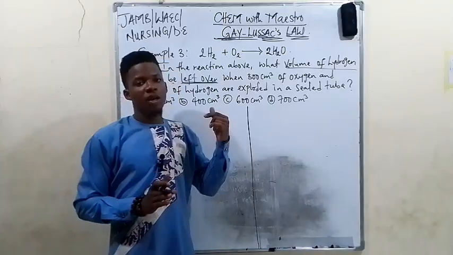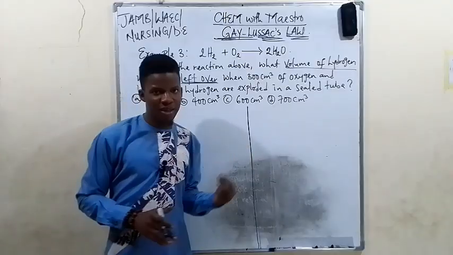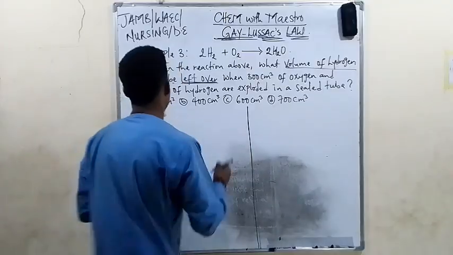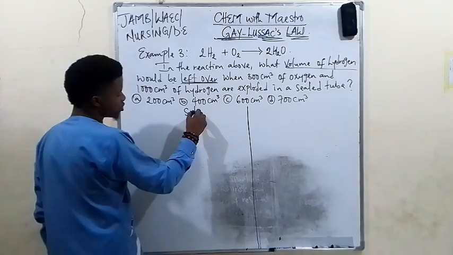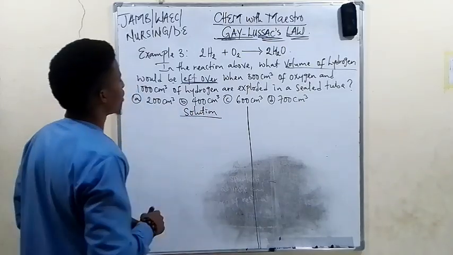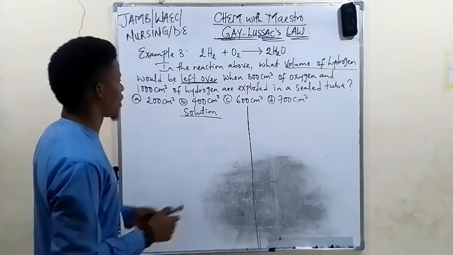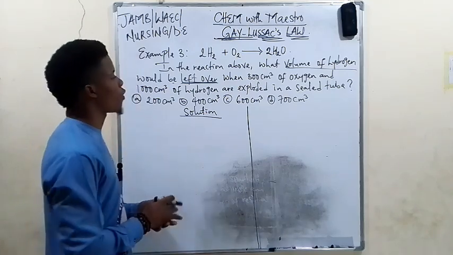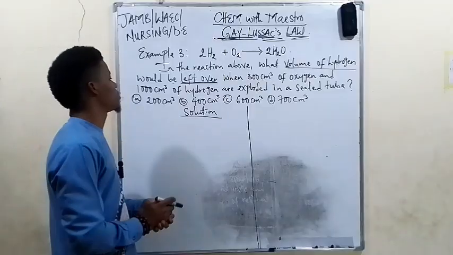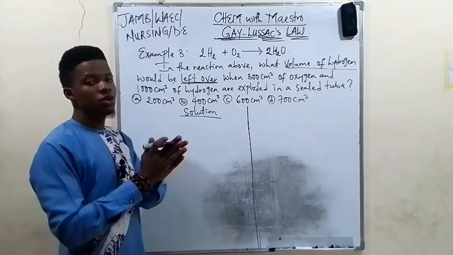I'm going to be dropping a video lesson on how you can write chemical equations and also how you can balance chemical equations. So quickly, let's go back to our question for today. Now, in the reaction above, what volume of hydrogen will be left over when 300 centimeter cube of oxygen and 1000 centimeter cube of hydrogen are exploded in a seed tube?